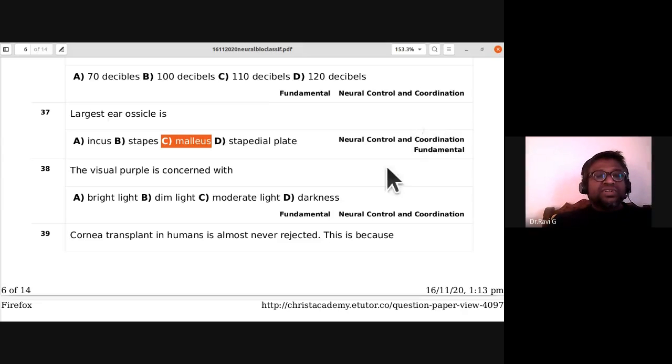38, the visual purple is concerned with dim light. So 38, the answer is B.